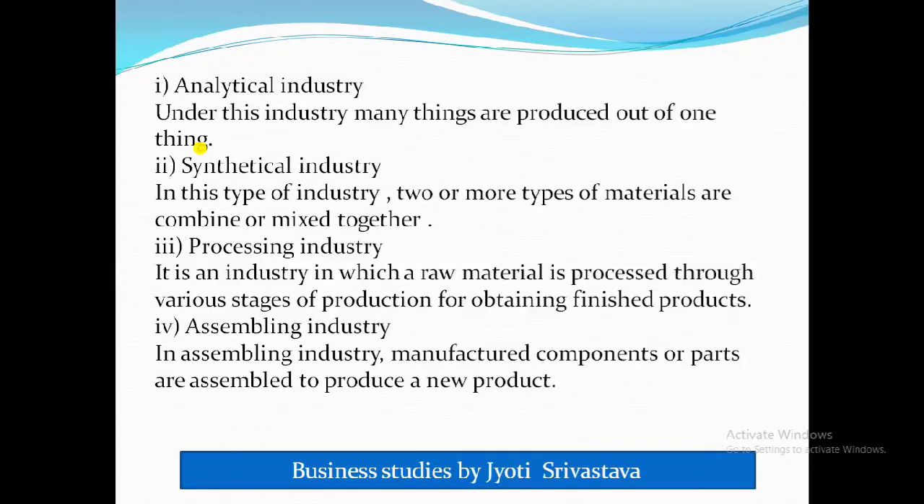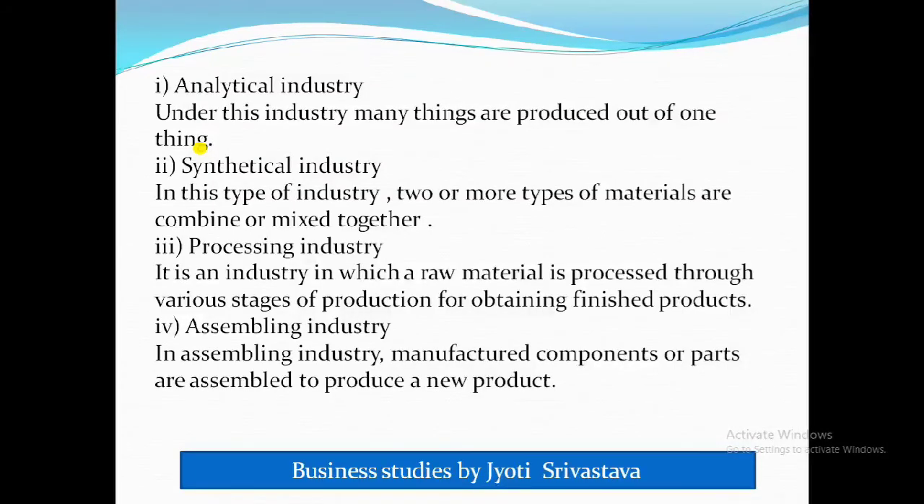Then comes synthetical industry. In this type of industry, two or more types of materials are combined or mixed together. Like what happens in cosmetics, means more than two materials are combined together to get one product. Or like cement, it is produced by mixing concrete, coal. These things are mixed together to make cement. So this is synthetical industry where two or more materials are combined together to make something new.